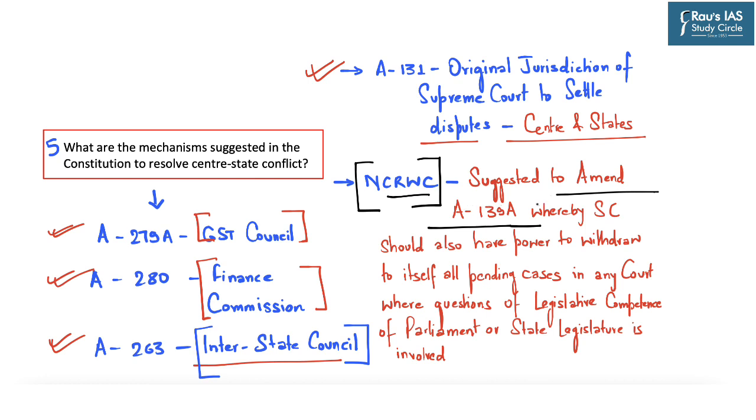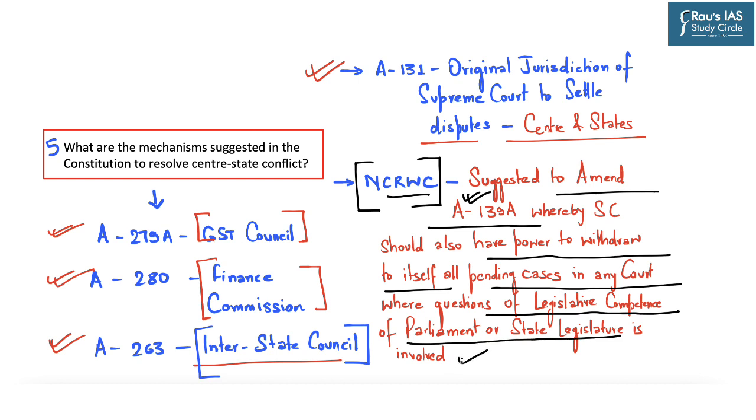So here the commission has stated that the Supreme Court under Article 139A should also have powers to withdraw to itself all pending cases in any court where questions of legislative competence of parliament or state legislature are involved.